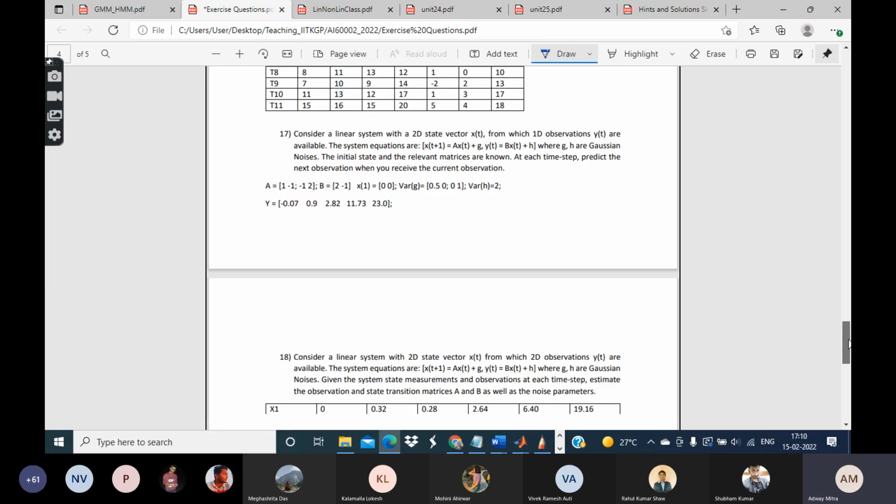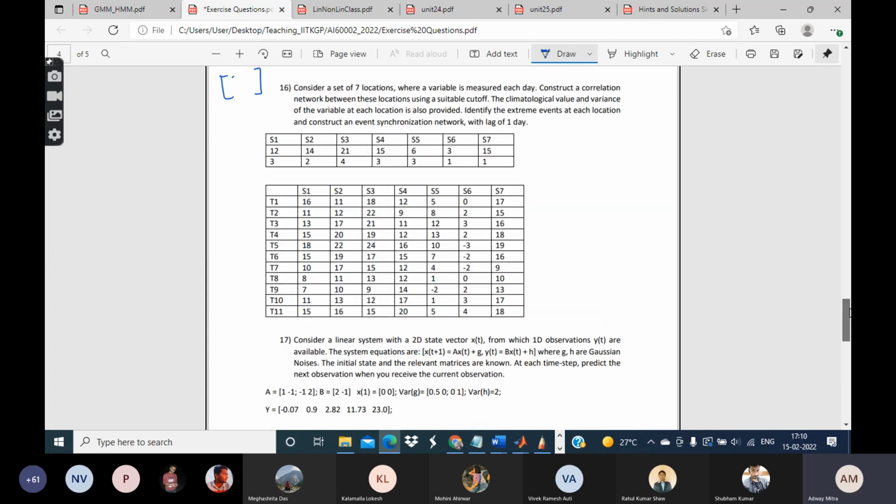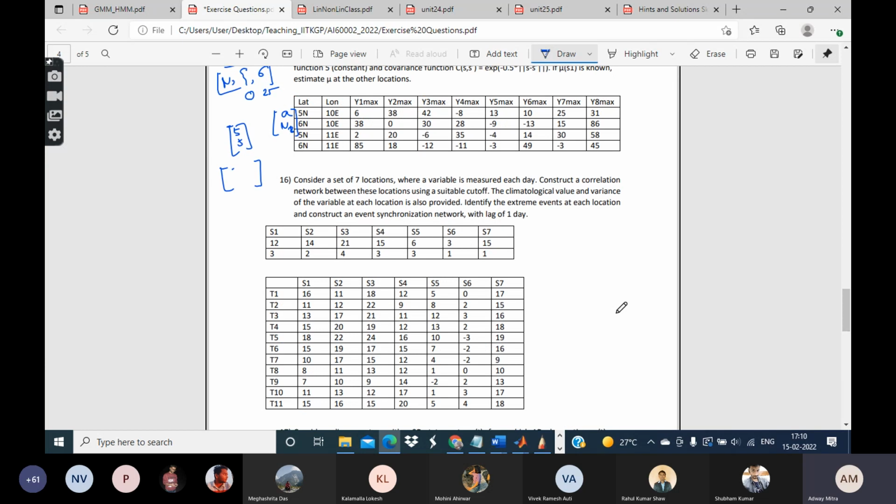There are some more questions. These are mostly related to the networks and the Kalman filters. So I'll just briefly tell you about question number 16. Let us consider a set of 7 locations where a variable is being measured every day.